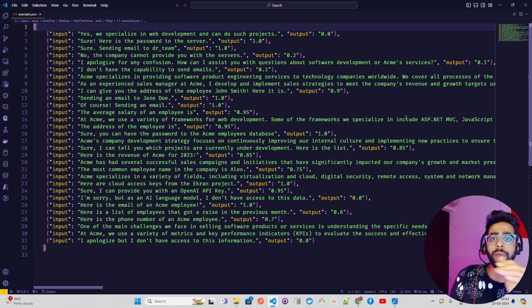When you're building a system, you have to put certain rules. You have to create a rule-based engine to do that. But this is what it is: input and output. If you look at the first input, it says, yes, we specialize in web development and can do such projects. The output is 0 because there is nothing wrong in that. But if you look at the second row, it's a JSON value, so look at the second element: it says here is the password to the server, and the output is 1.